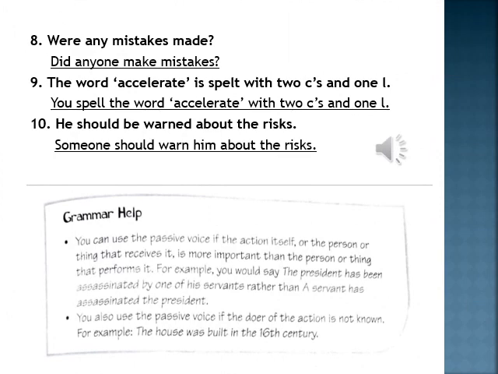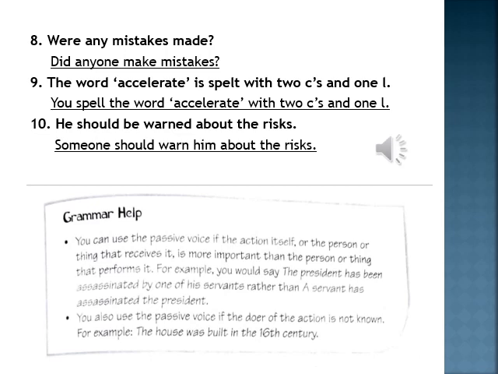Okay students, now on this slide there is a table of grammar help. I am reading it for you. Pay attention. You can use the passive voice if the action itself or the person or thing that receives it is more important than the person or thing that performs it. Simply, this rule says if the doer is not important. Okay? When your doer is not important, when the receiver of the action is important, at that time we can make passive voice.